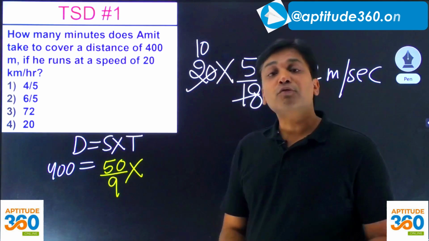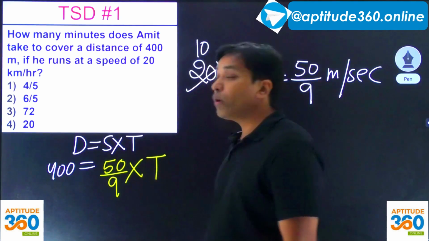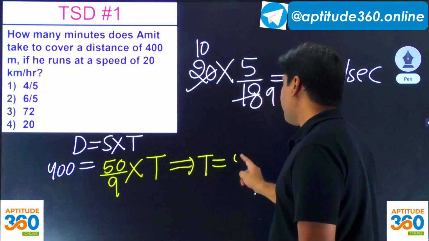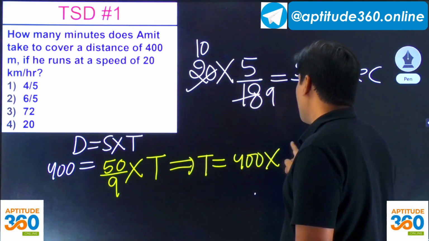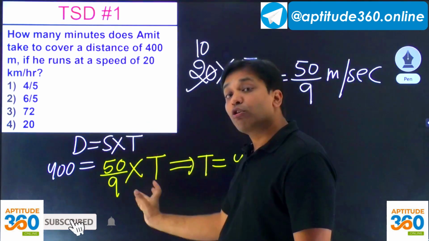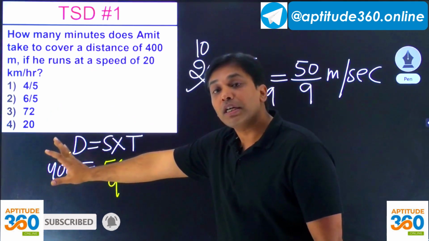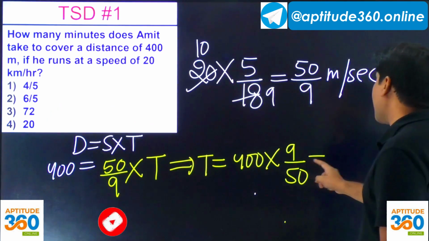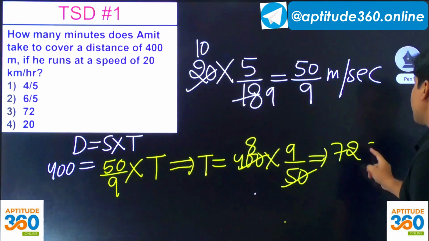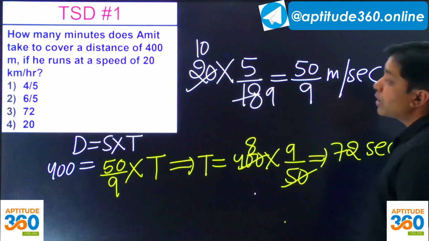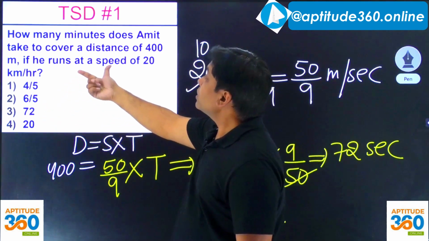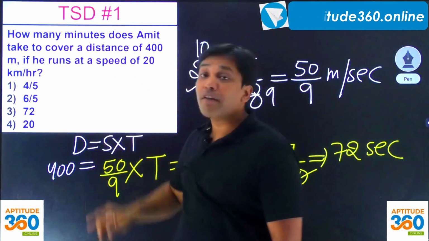And what do we have to do? We have to find out the time. So this time will be in seconds. Can we find it out? Yes. So time is going to be 400 into 9 over 50, because 50 upon 9, when it goes on the other side of equality, it becomes 9 upon 50. And if you simplify this, it becomes 8 into 9, 72 seconds. But the problem, there is an option which is 72, but problem is asking you to find out how many minutes. This is where you have to focus.